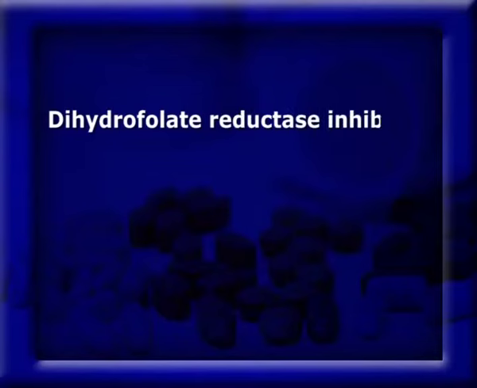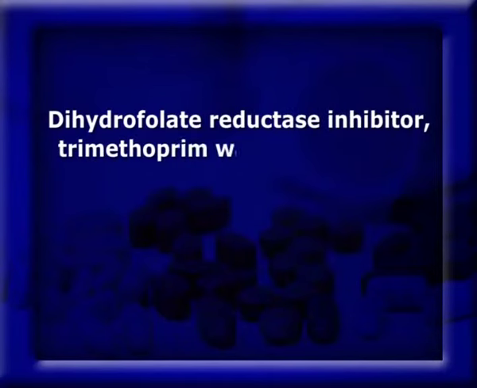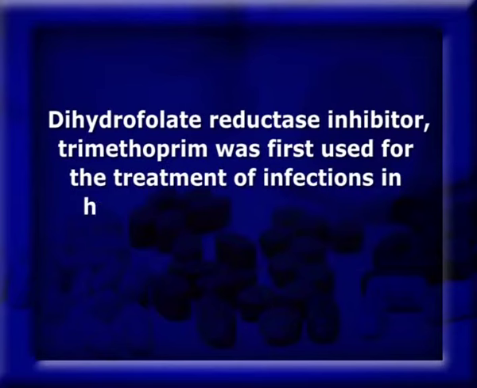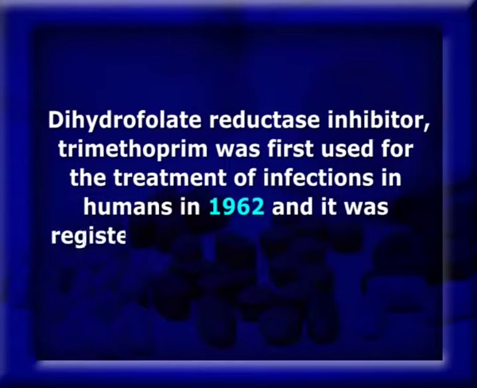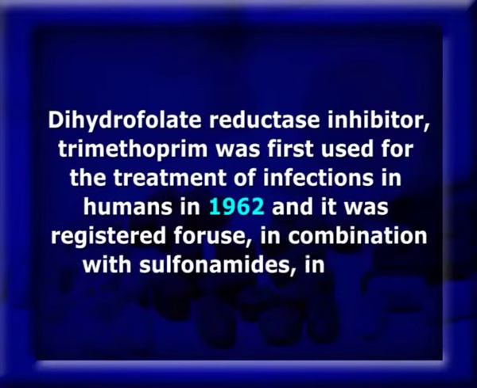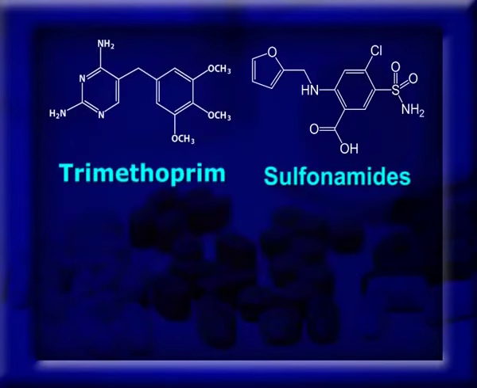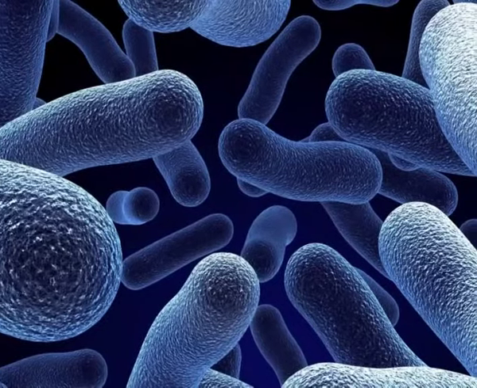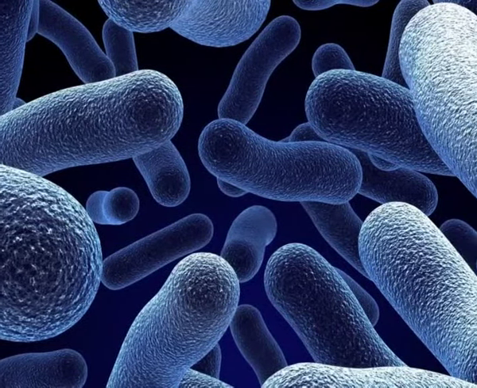Dihydrofolate reductase inhibitor trimethoprim was first used for the treatment of infection in humans in 1962 and it was registered for use in combination with sulfonamide in 1968. The use of trimethoprim and sulfonamide in combination has a synergistic effect as both drugs affect bacterial folic acid synthesis.